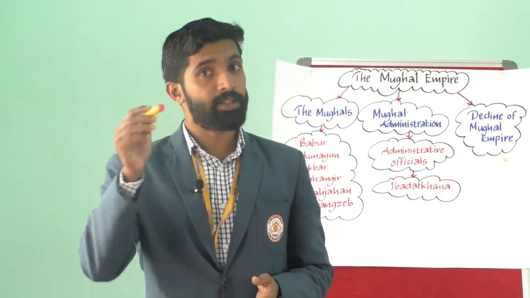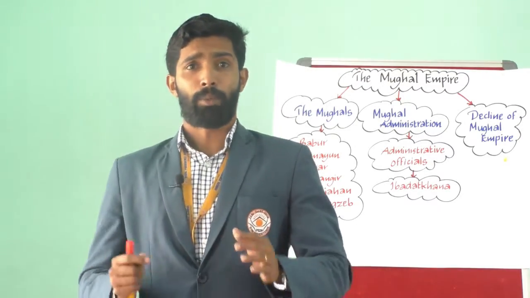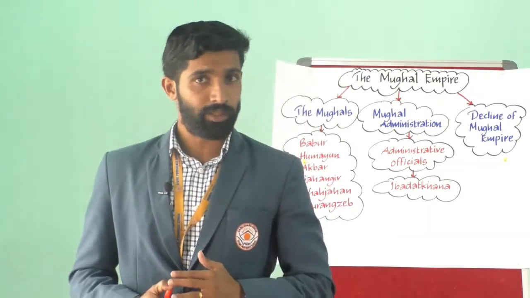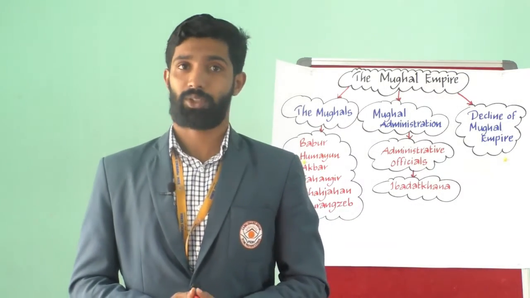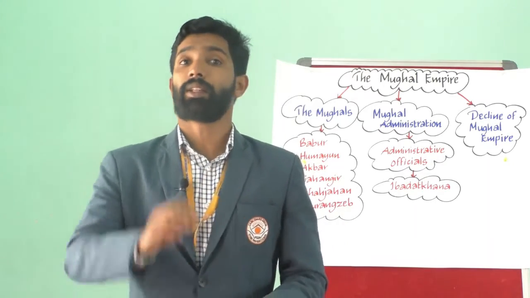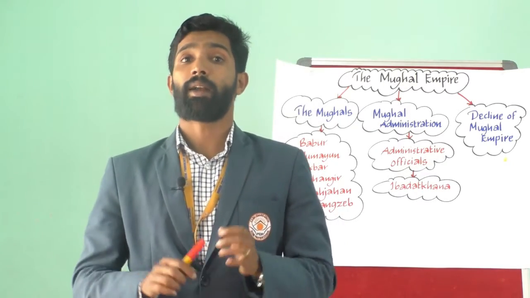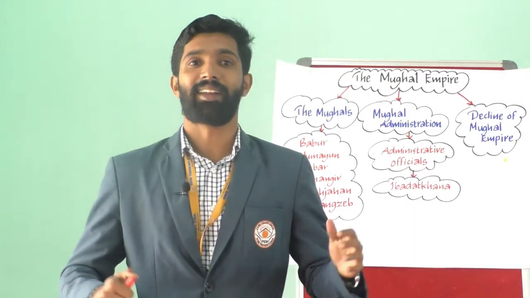Mughal rule under Jahangir was noted for political stability, brisk economic activity, beautiful paintings, and monumental buildings. By the beginning of the 17th century, the Mughal Empire had acquired unparalleled military strength and economic prosperity.